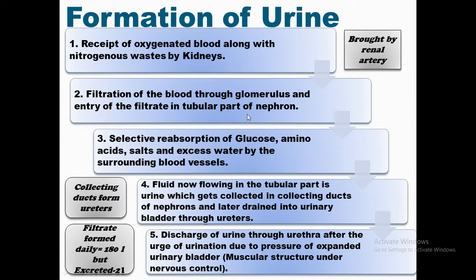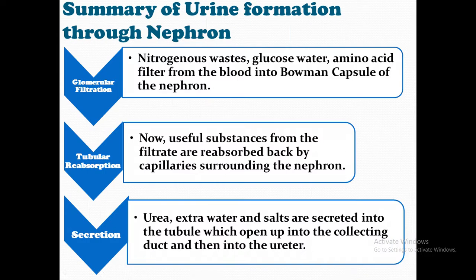So let's have a summary of what happens in the formation of urine and the filtration of this. Here is the first. There are three major steps taking place in the nephron: first is the glomerular filtration, second is the tubular reabsorption, and third is the secretion. Glomerular filtration involves nitrogenous waste, glucose, water, and amino acid filtered from the blood into Bowman's capsule of the nephron.